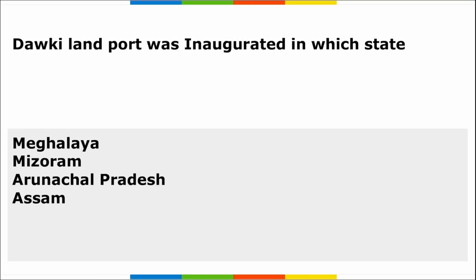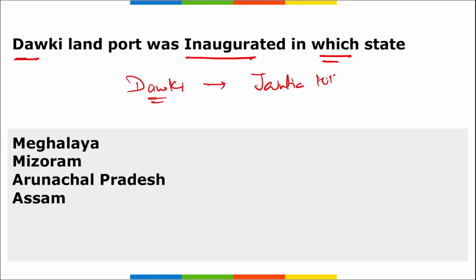Next is Dauki Land Port. It was inaugurated in which state? Our Union Minister of State for Home Affairs, Nityanand Rai, inaugurated this Dauki port, which is located in the Jaintia Hills. Where are these Jaintia Hills located? The Jaintia Hills and this Dauki Land Port are located in the state of Meghalaya.